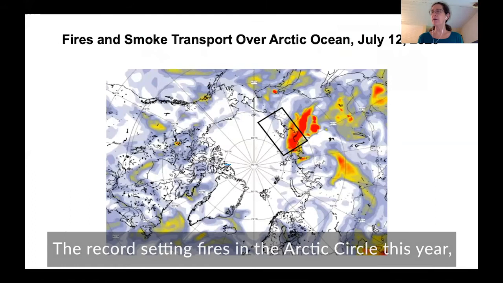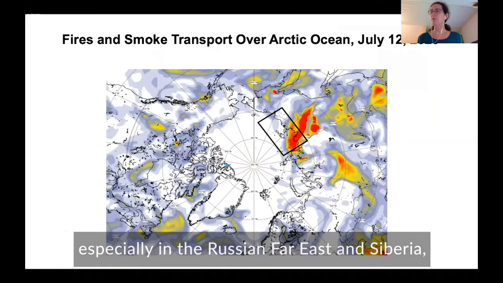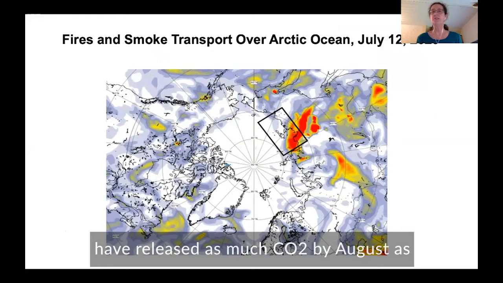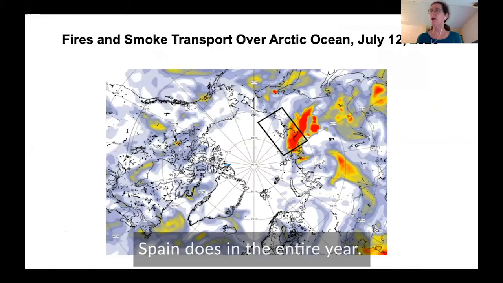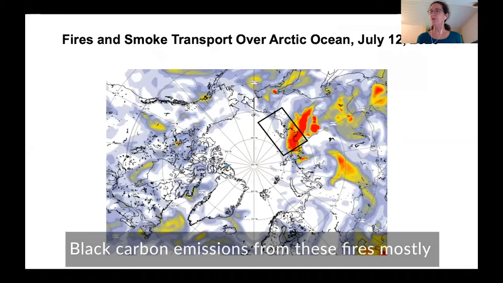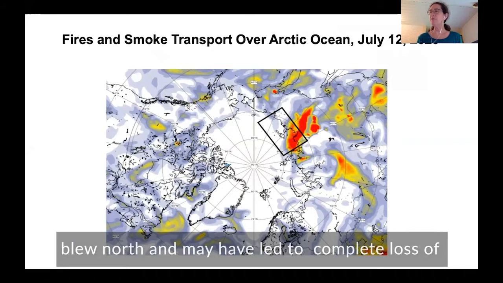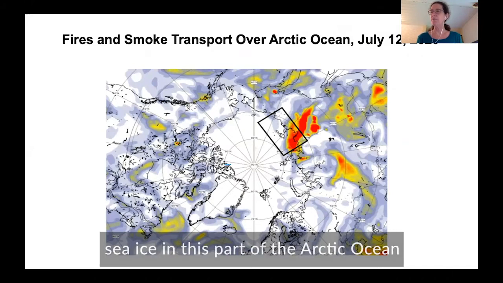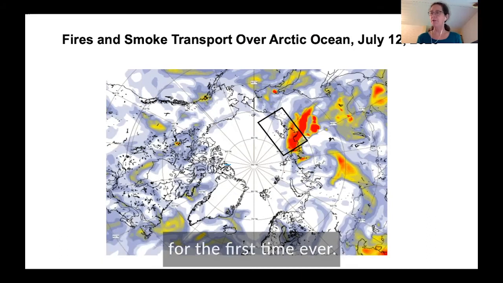The record-setting fires in the Arctic Circle this year, especially in the Russian Far East and Siberia, had released as much CO2 by August as Spain does in an entire year. Black carbon emissions from these fires mostly blew north and may have led to complete loss of sea ice in this part of the Arctic Ocean for the first time ever.